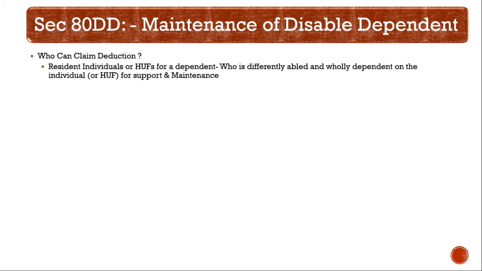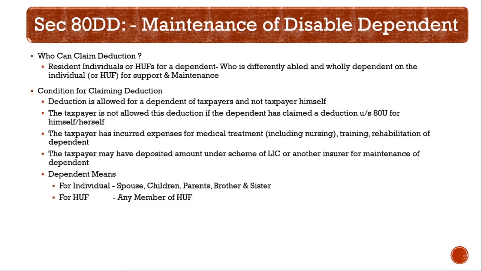From the section heading, we can make a note that this section is particularly for the person who is looking after or incurring expenses for the maintenance of a dependent. What does dependent mean? In case of an individual, dependent means spouse, parents, children, brothers and sisters. In case of HUF, dependent means any member of the HUF.